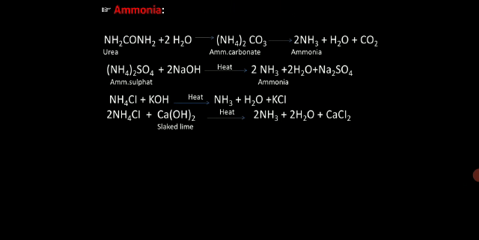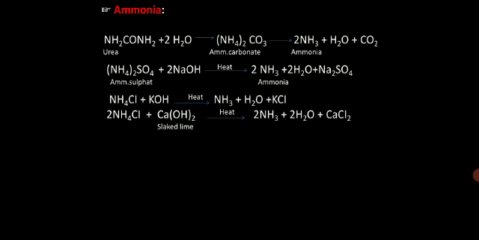Then there is nitrogen fixation. The process of conversion of atmospheric nitrogen into useful nitrogenous compounds is called the fixation of nitrogen. It can be done by lightning discharge or by symbiotic bacteria. Artificial fixation is also being done. Conversion of atmospheric nitrogen into ammonia and other useful compounds, which is used for synthetic purposes, is known as artificial fixation of nitrogen.